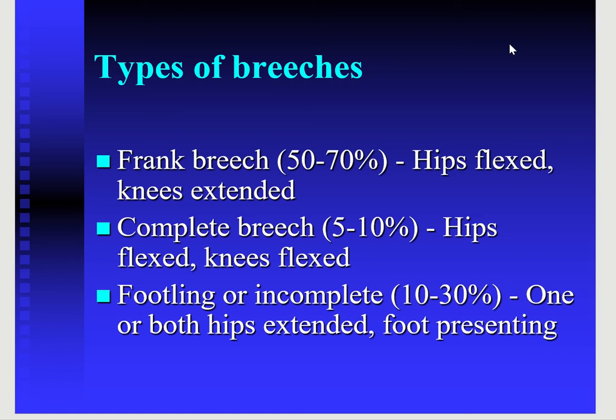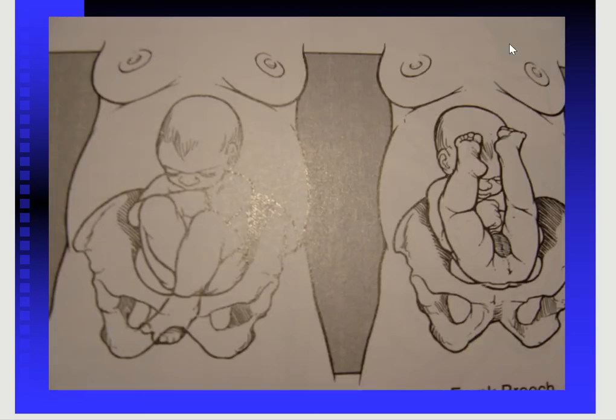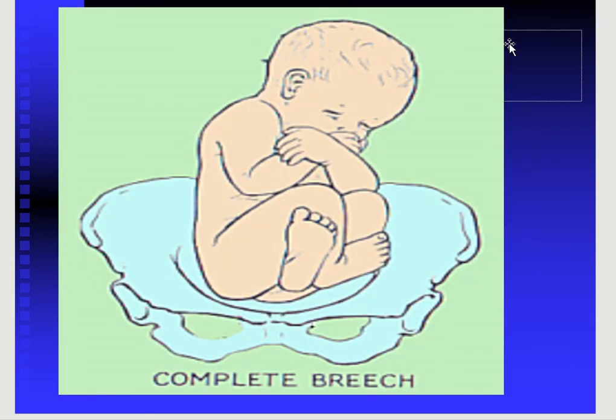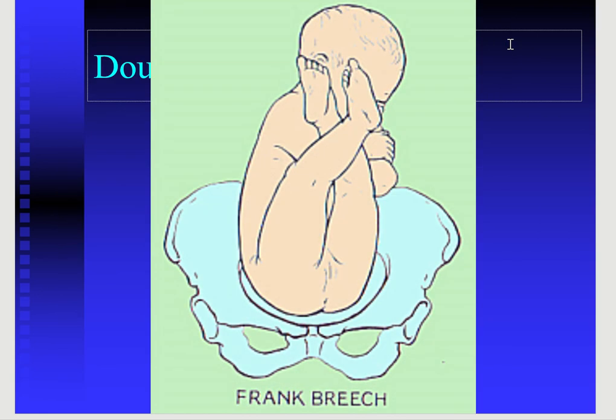And the third type of the breech is the footling or the incomplete breech, that is seen in 10 to 30% of the cases. One or both hips are extended and the foot is the presenting part. This diagram is showing the extended breech and the footling breech. This is a complete breech with the flexed hip and the flexed knees. This diagram is showing a frank breech.